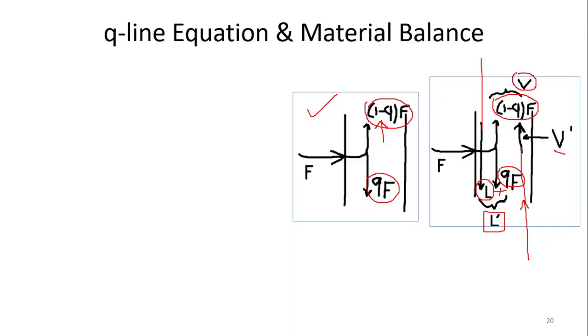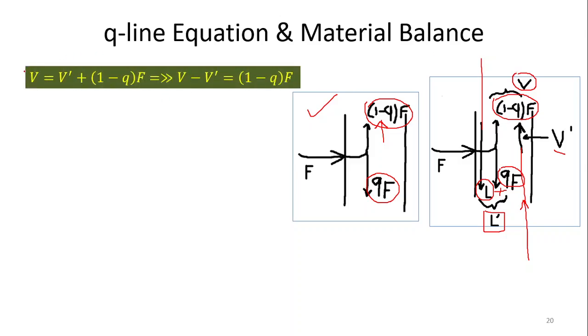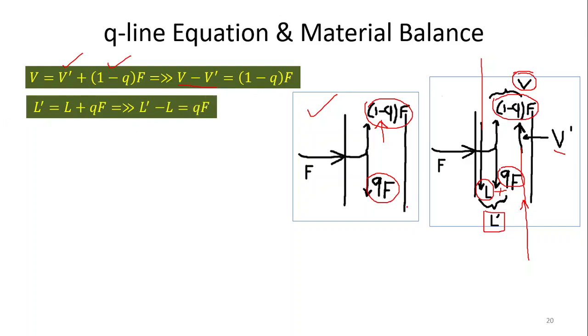So how are these related? V is equal to V dash plus 1 minus QF. If we rearrange this, V minus V dash is equal to 1 minus QF. Similarly, L dash is equal to L plus QF. If you rearrange this, L dash minus L is equal to QF. Now these two equations are obtained from the given diagram.